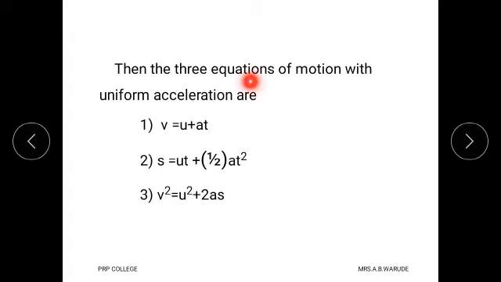Then the three equations of motion with uniform acceleration are written as: equation number 1 is v equals u plus at, s equals ut plus half at square, and the third equation is v square equals u square plus 2as. These equations are known as equations of motion. And here the parameters used are v, the final velocity, u, the initial velocity, a, the acceleration, t, the time, and s, the displacement.